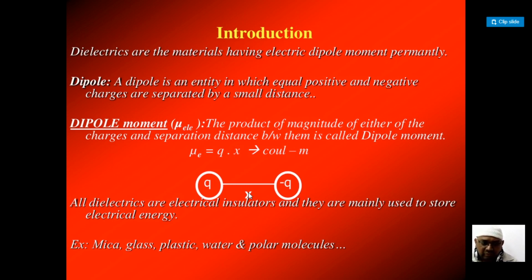Understood, everyone? We already know that dielectrics are insulators and are also used to store electric charges. We just discussed passive and active dielectrics. If it is passive, it will be used for insulation purposes, and if it is active, it is mainly used to store electrical energy. This is about the definition of dielectrics and the important parameter of dipole moment. The next important aspect is the examples, right?